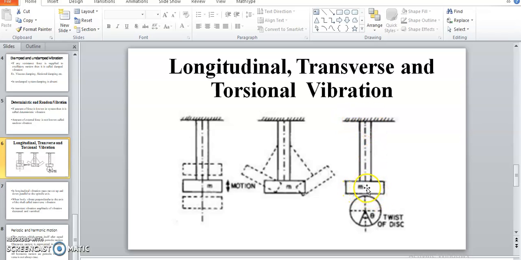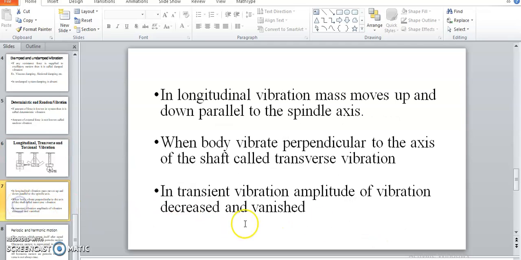Suppose this disc is twisted or rotated through angle theta, which is nothing but a twist angle, and then this disc is released. When this disc is released, it oscillates about the axis of the spindle or shaft. This case is nothing but a torsional vibration.